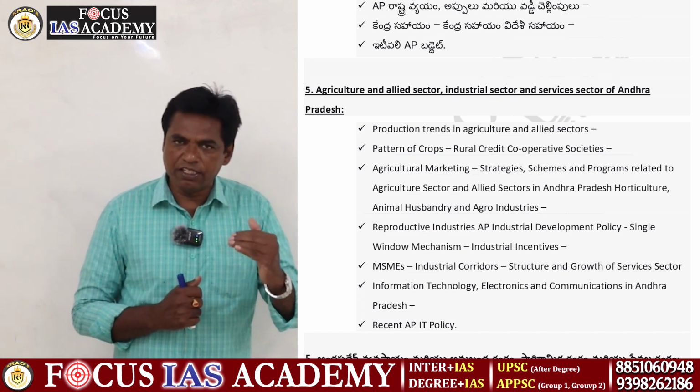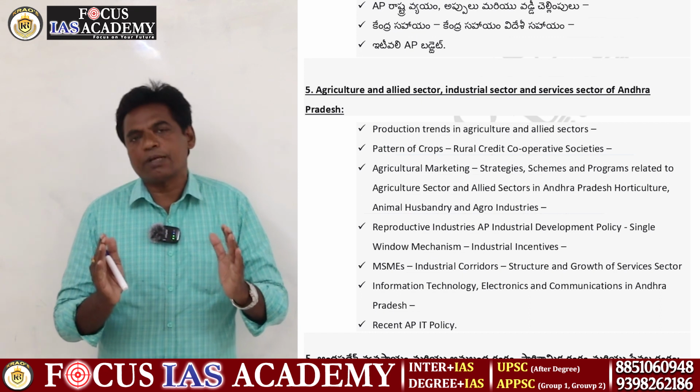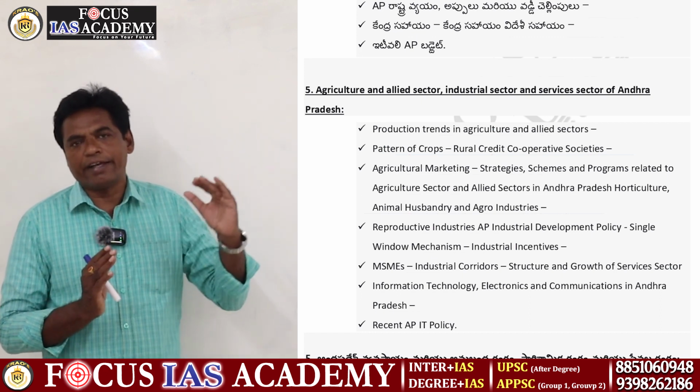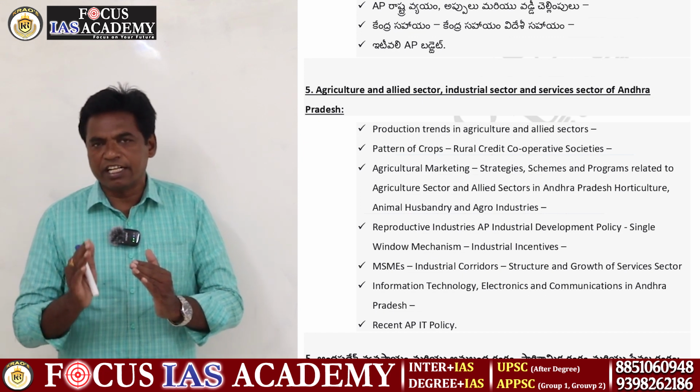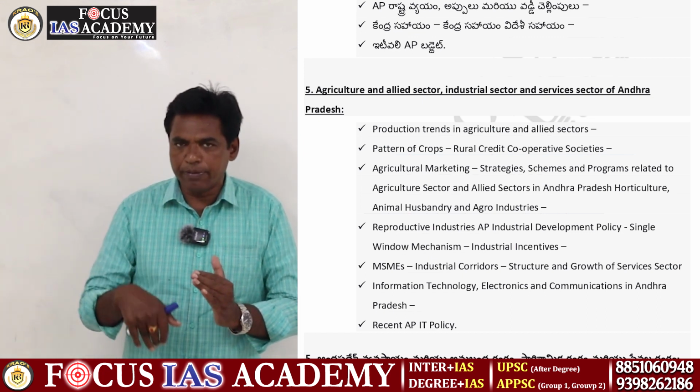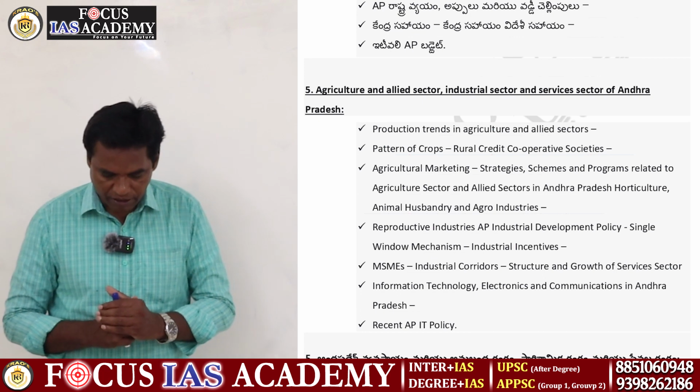Once upon a time, in united Andhra Pradesh, the main center was Hyderabad and Rangareddy. Now, after separation, industrial development has transferred to AP. These sectors are all important.